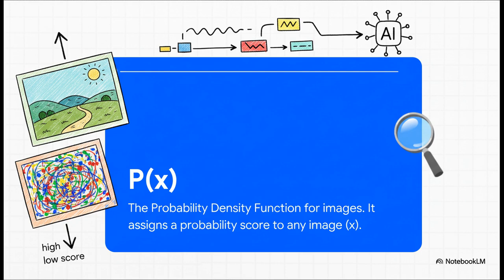But what does it do? Well, it's pretty simple actually. It's like a judge. It takes any image you throw at it, any random jumble of pixels, and it gives it a score. If the score is high, that means the image looks natural, like something you'd actually see in real life. But if the score is super low, it's basically just random, meaningless static.